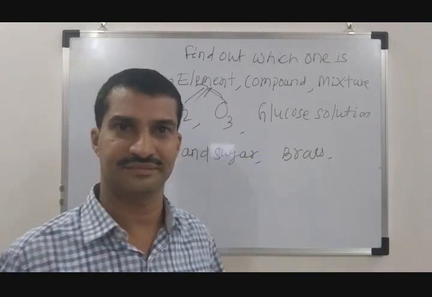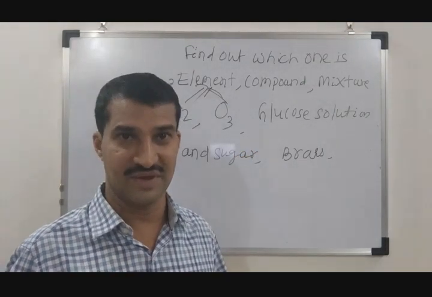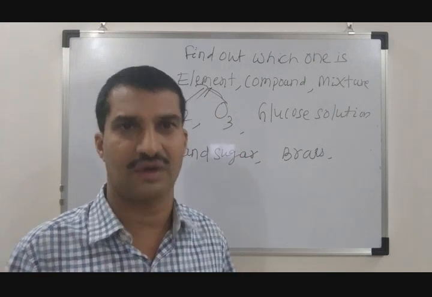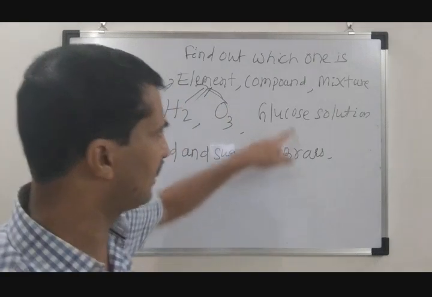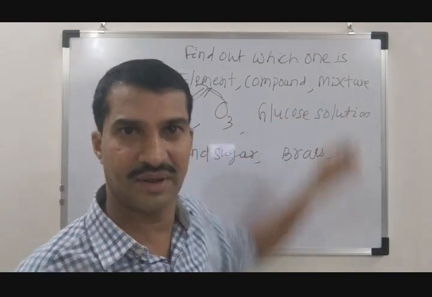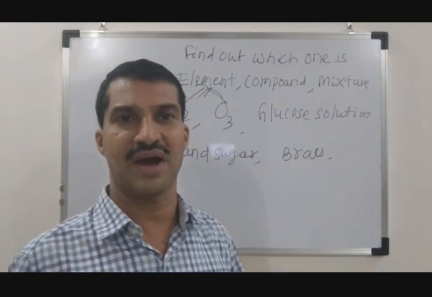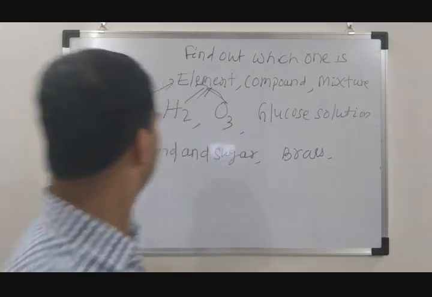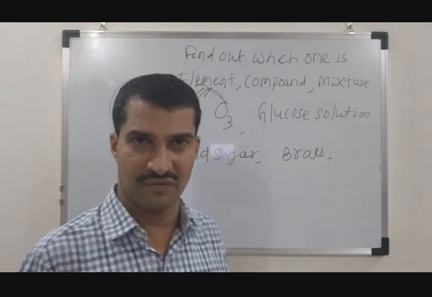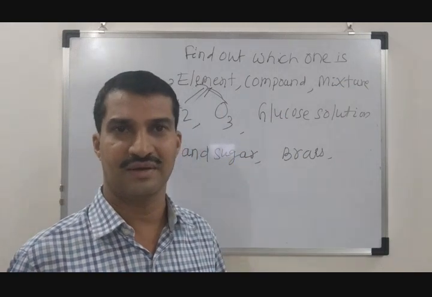Glucose solution: that means glucose powder is mixed in water to make a solution. Is it an element, compound or mixture? Definitely it is a mixture, because two or more substances are combined here, and this is an example of a homogeneous mixture. Sand and sugar, if you mix them, what will happen?